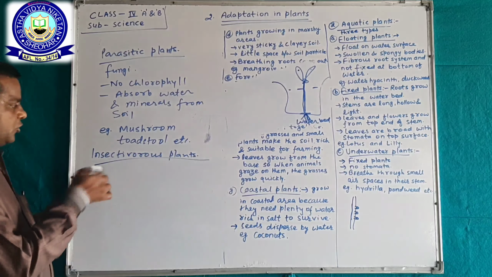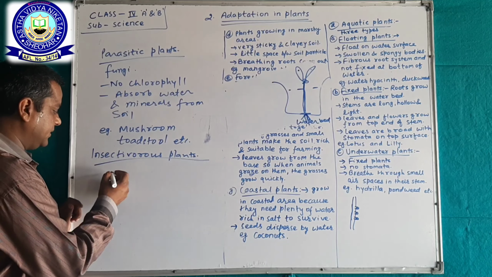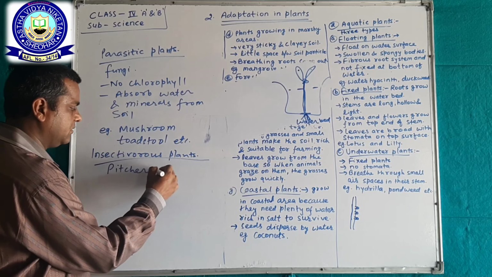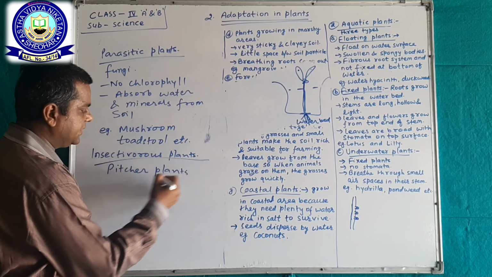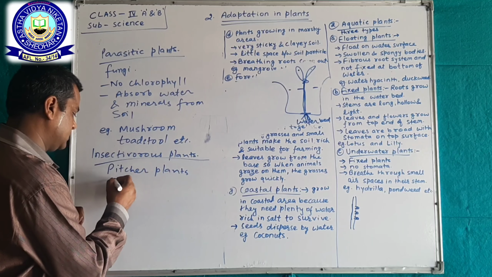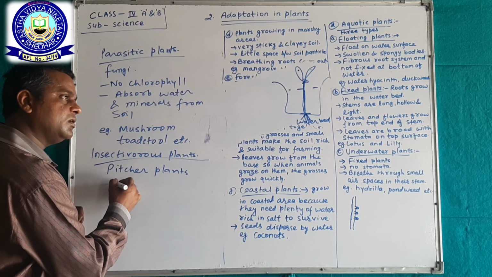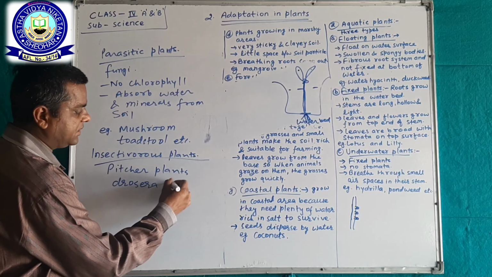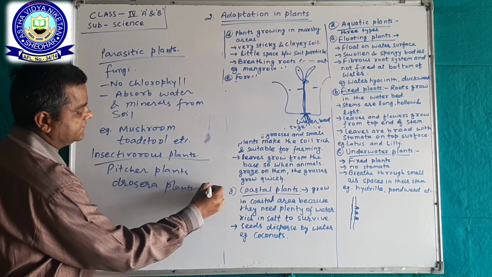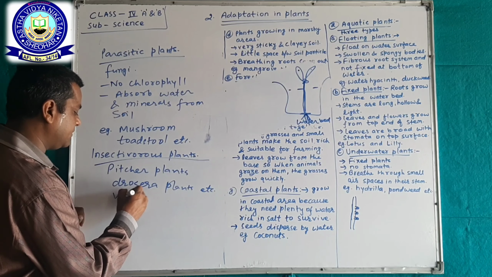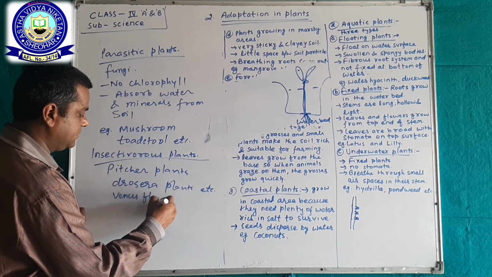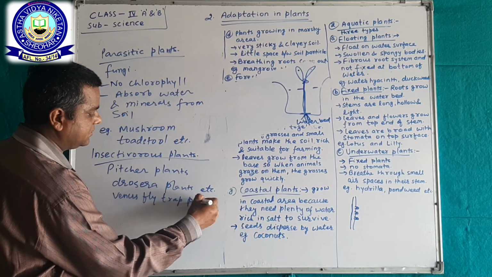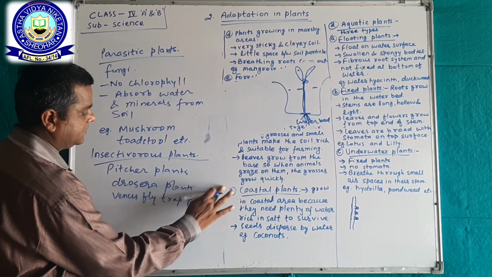Okay, so as for example, pitcher plant, Drosera plant, Venus flytrap plant, okay, etc.